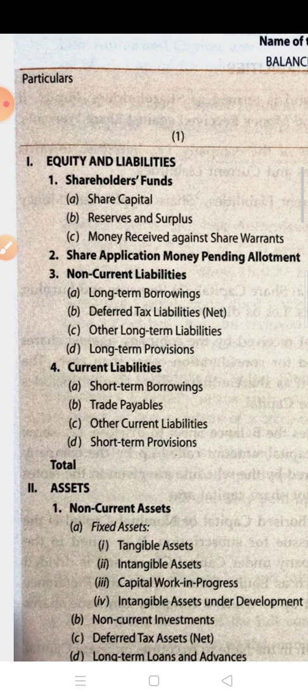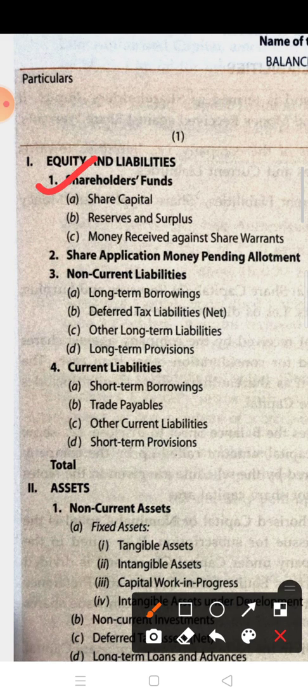Okay, so let's start with the first one, that is shareholder fund. This is the main heading. See children, shareholder fund includes three items. The first one is share capital, the second one is reserve and surplus, and the third one is money received against share warrant. Okay, these are the three subheadings of shareholder fund. Now let us discuss them in detail. So the first one is share capital. Share capital you already know, you have already learned in the second part of the accountancy book, chapter number 1.